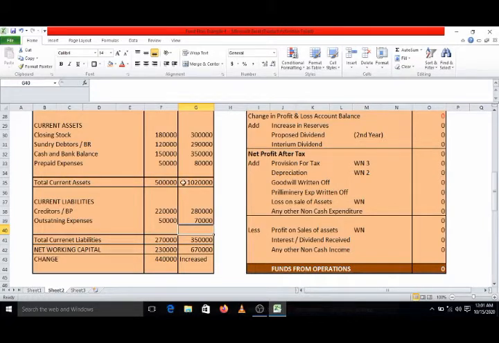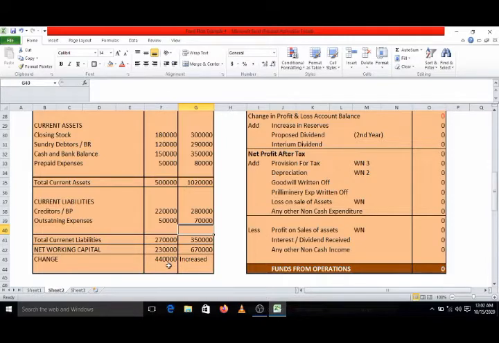2019 total current assets 10,20,000 minus total current liabilities 3,50,000. So net working capital is 6,70,000. Now we have to find out the change. First year working capital is 2,30,000, second year it is 6,70,000. So the change is 4,40,000, which has increased. So working capital has increased by rupees 4,40,000 during 2019.